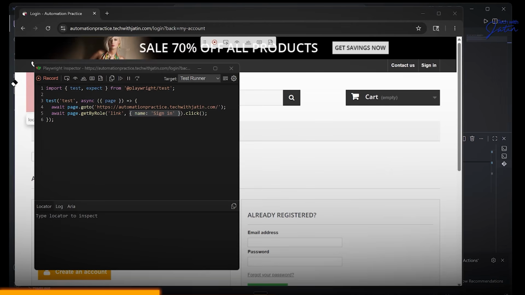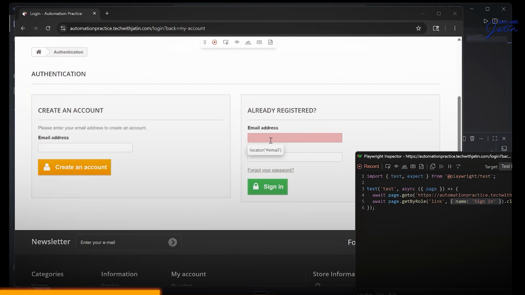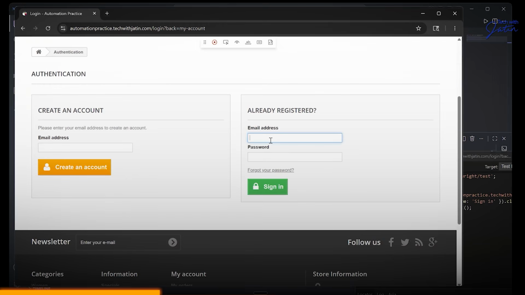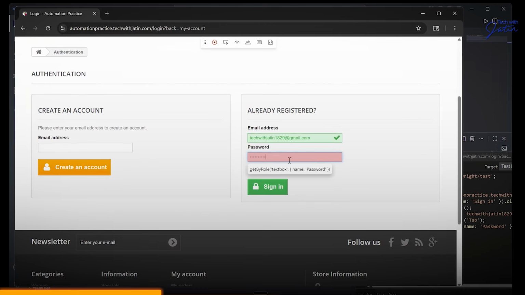I'm not really interested in this inspector. This inspector can take care of its own. I have to take care of this guy. Over here, I'm going to start entering the credentials, and I hope I am entering it properly. Tech with Jatin 1829@gmail.com. And the password over here is QWE123!, okay, the Q over here is capital.